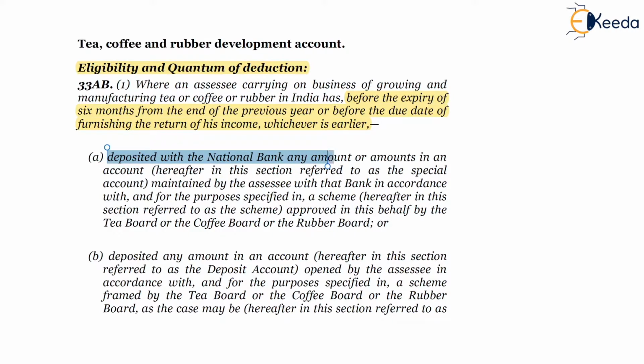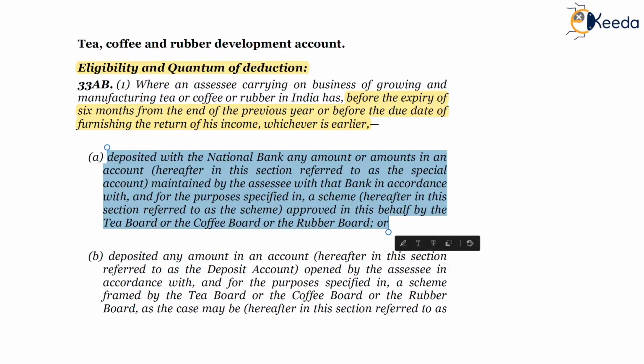Deposited with the national bank any amount or amounts in an account, hereinafter referred to as the special account, maintained by the assessee with that bank in accordance with and for the purposes specified in a scheme, hereinafter referred to as the scheme, approved in this behalf by the Tea Board, Coffee Board or the Rubber Board.